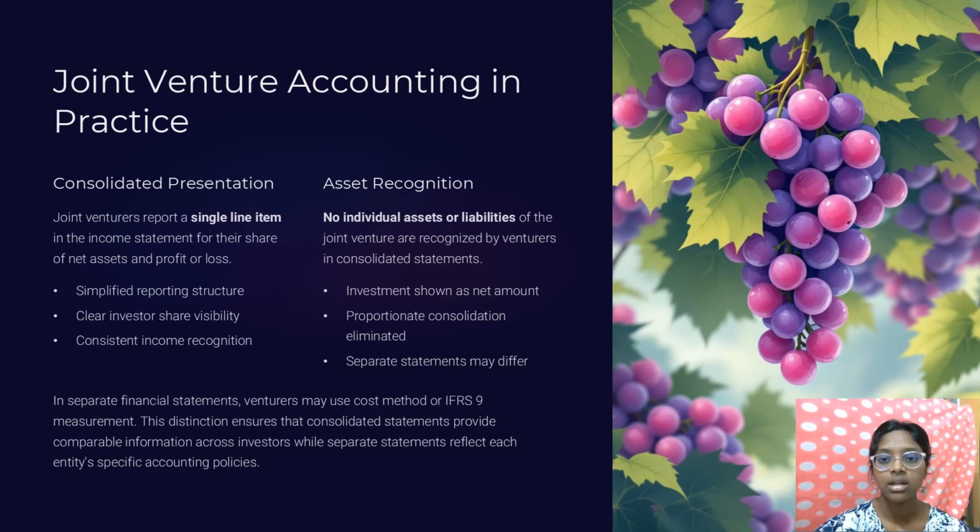Next is asset recognition, which is the balance sheet. Here the venturer does not include the joint venture's individual assets or liabilities on its own balance sheet. So we can say that a joint venture is like two captains on a ship where they both must agree on the course. But an associate is like being a powerful advisor on a ship, where the main captain listens to you but ultimately makes the final decision.